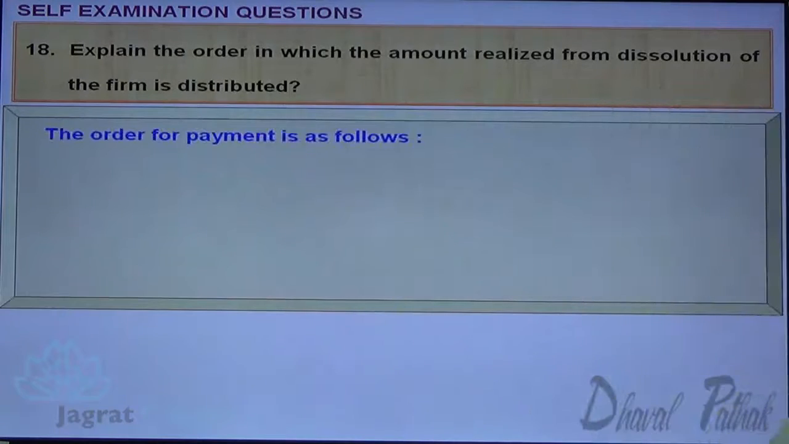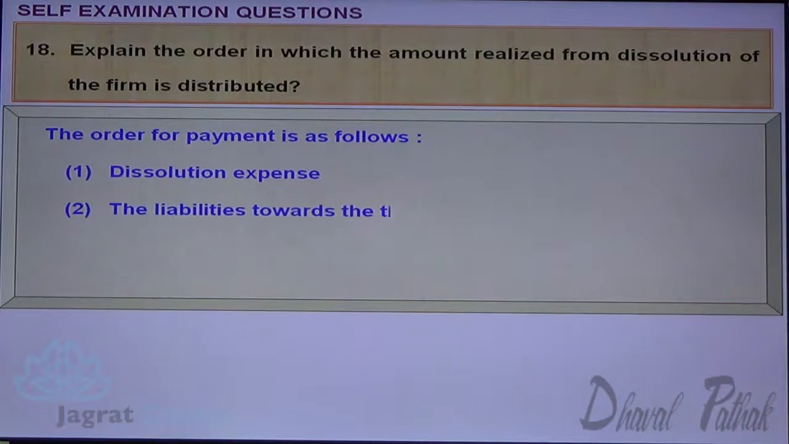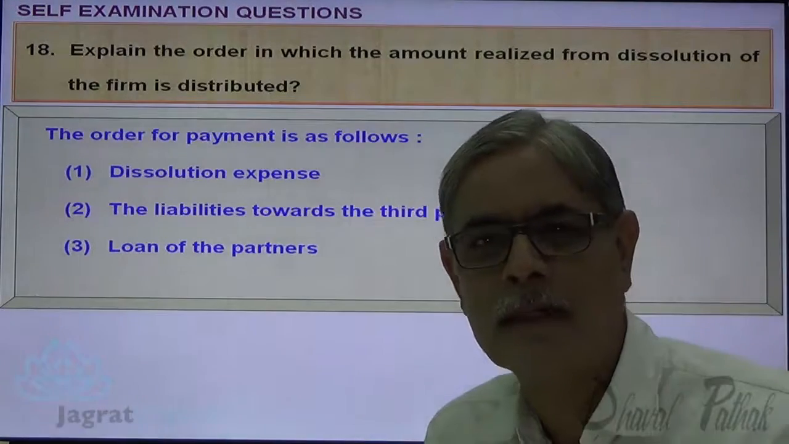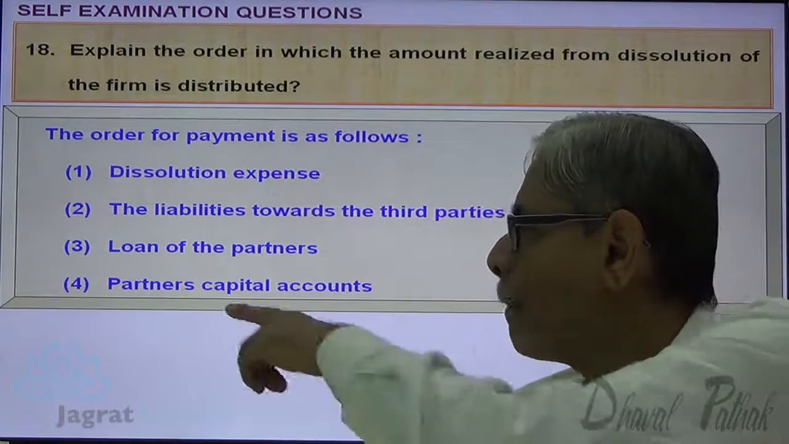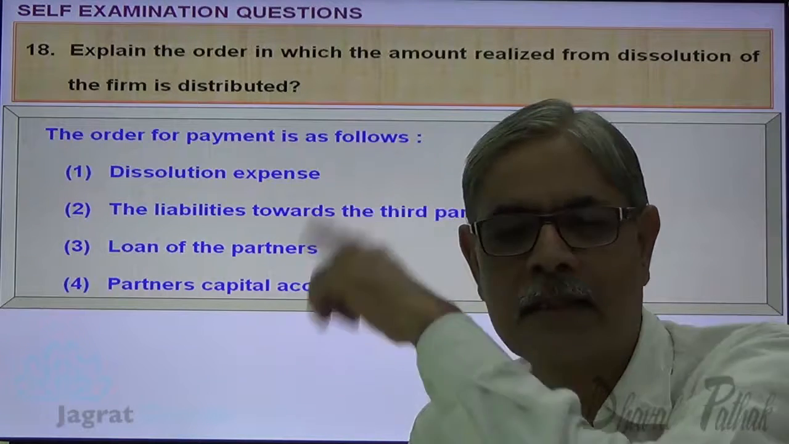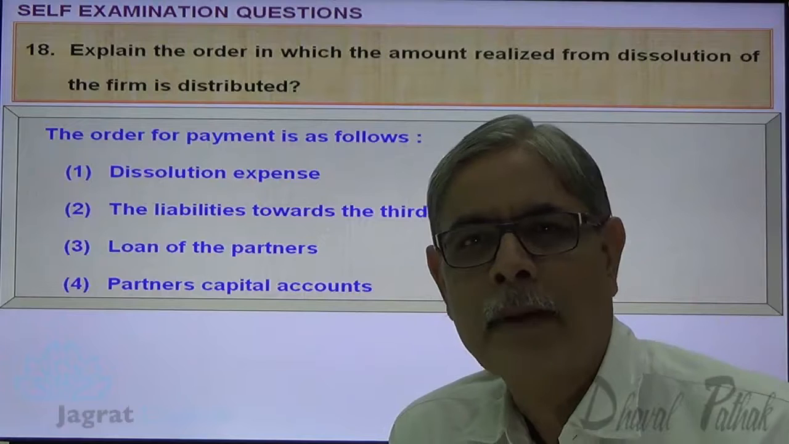Observe it. The order of payment is as follows. First, pay dissolution expenses. Next, pay liabilities towards third parties. Then pay the loan taken by the firm from a partner. Then redeem partners' capital. This is the sequence in which payment has to be made.